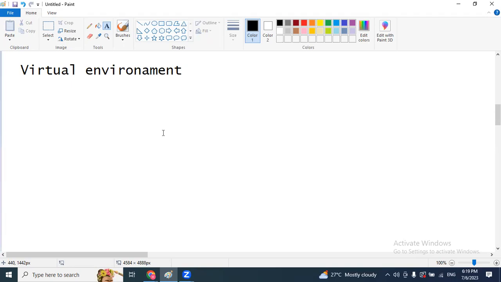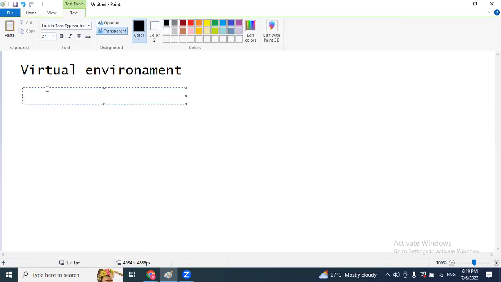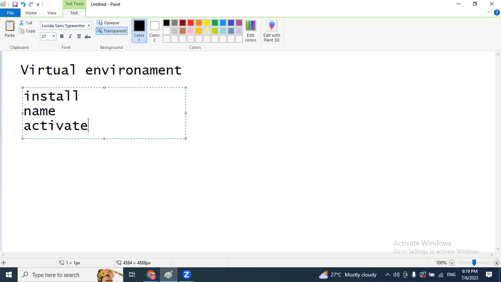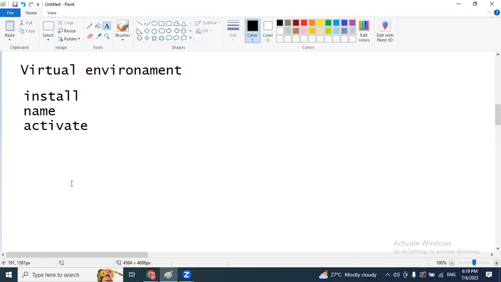So if you want to work with a virtual environment, we have to follow 3 to 4 different steps. First step, install the virtual environment. The second one, set the name for your environment. And the third one, activate the environment. So these are the 3 steps we have to follow to work with a virtual environment.